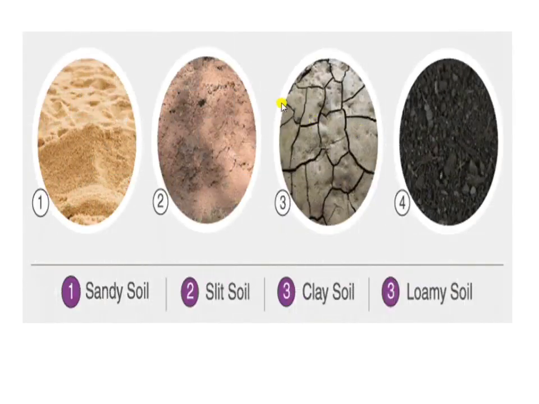Next is about the picture of the different types of soil. So the first soil is the sandy soil. Next is the silt soil. This one is clay soil, and this one is loamy soil.